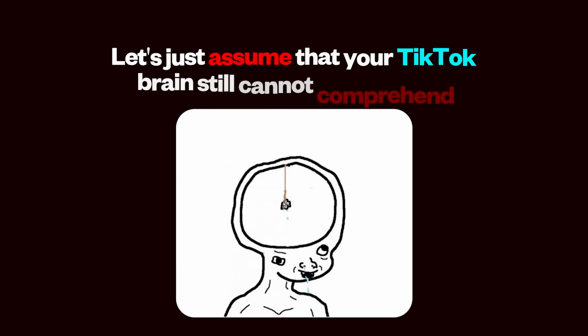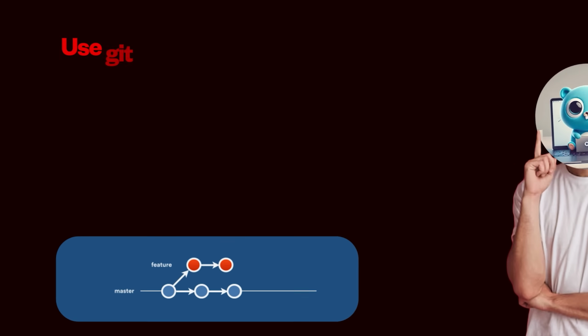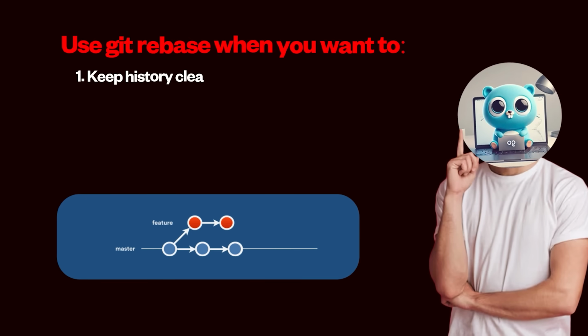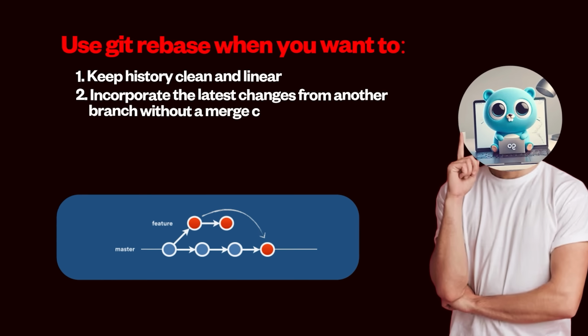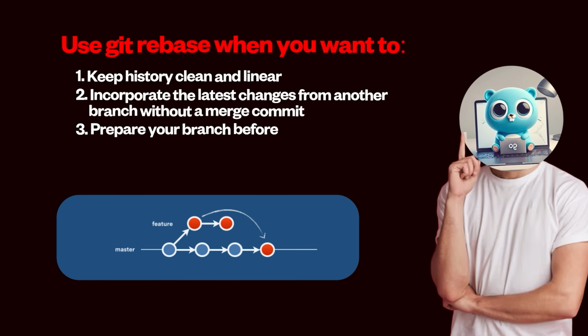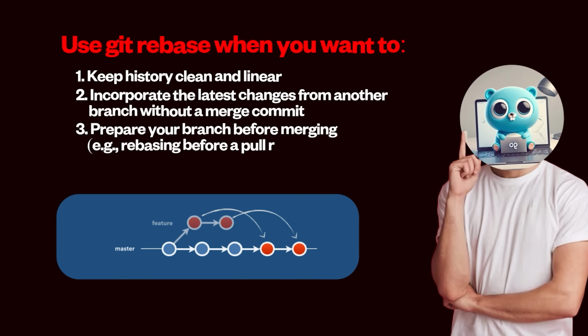reconstructive. Let's just assume that your TikTok brain still cannot comprehend, so here's the TLDR. Use git rebase when you want to: 1. Keep history clean and linear, 2. Incorporate the latest changes from another branch without a merge commit, and 3. Prepare your branch before merging, for example rebasing before a pull request.